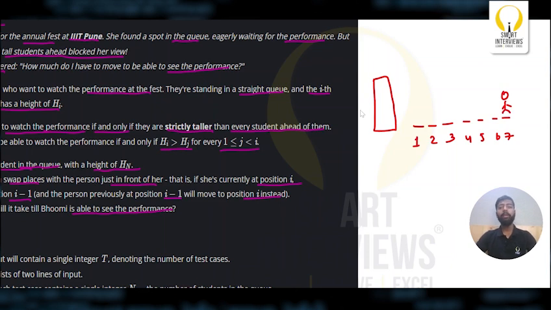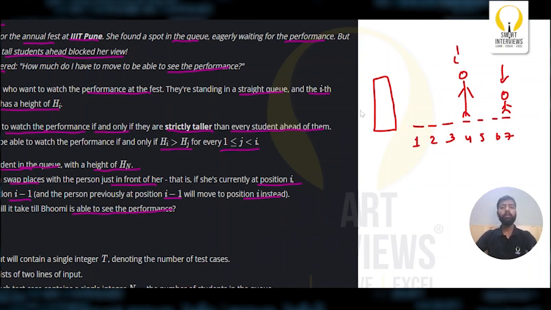In the problem, they said that if a person is standing at the ith position, she can only watch the performance if her height is strictly taller than all the students ahead of her. If Bhumi is standing in the 7th position, only if her height is greater than all the students standing ahead of her can she watch the performance. I cannot guarantee that all the students will be shorter than Bhumi. There might be a case where the 4th person is taller than Bhumi, and this person is blocking her view.